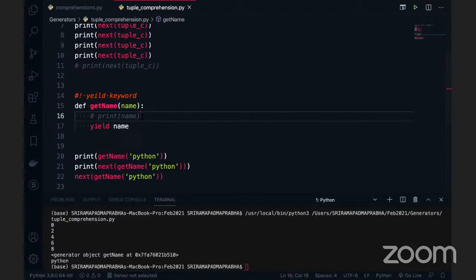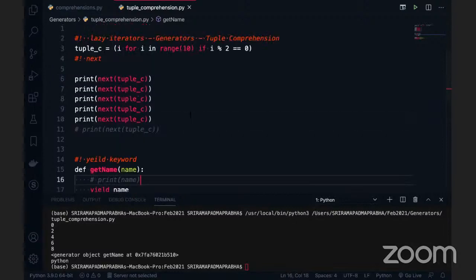So yield, we can use it in functions. When you use the yield, this entire function is called a generator. The main purpose of generators is very simple, guys. Let me tell you in very friendly language. A list, we can store. When you want list data, you ask for the entire data to be brought up. There are 1,000 student names stored in the list, and you're asking for the entire 1,000 names into memory.